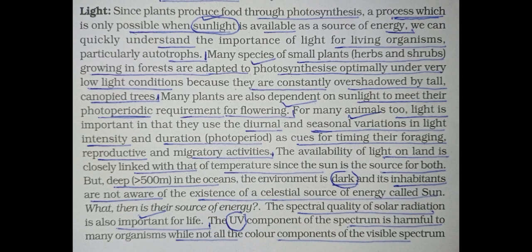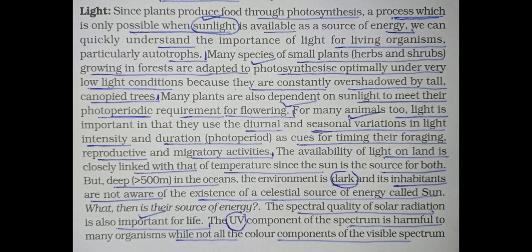Now see the next point, many plants are also dependent on sunlight to meet their photoperiodic requirement for flowering. For many animals too, light is important, as they use the diurnal and seasonal variation in light intensity and duration, meaning photoperiod, as cues for timing their foraging, reproductive as well as migratory activities.